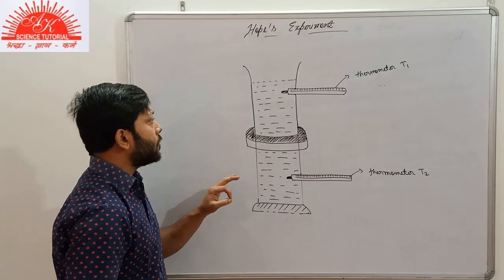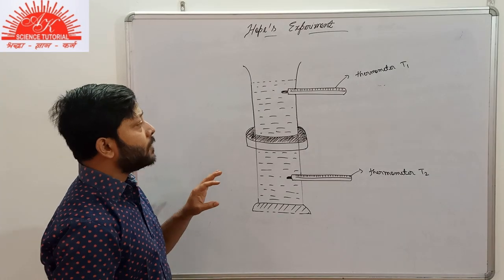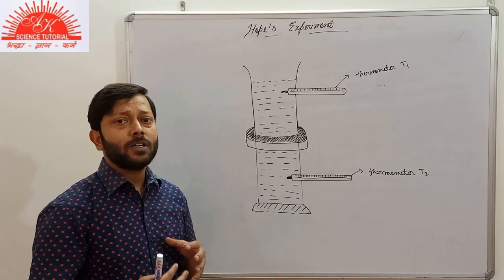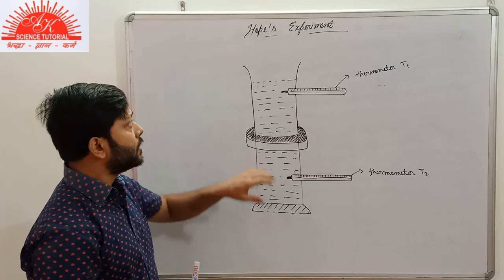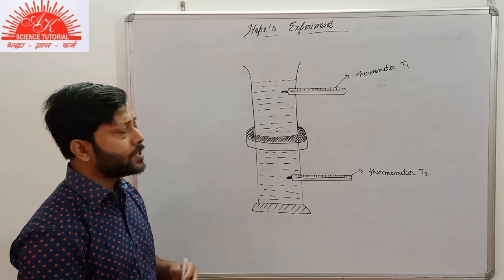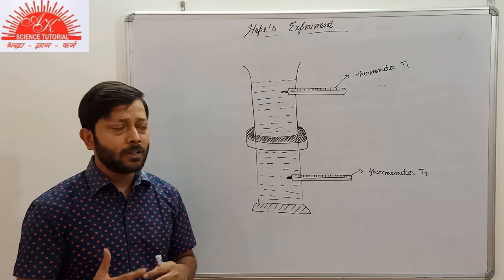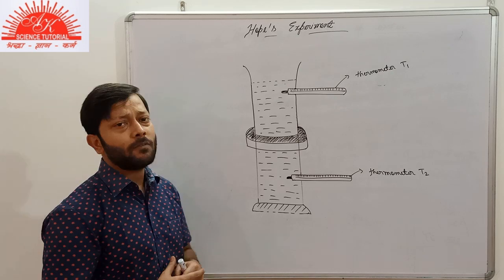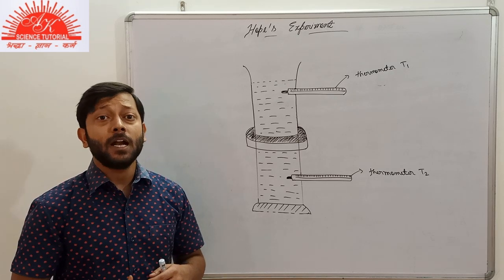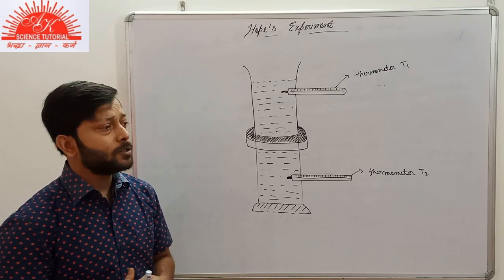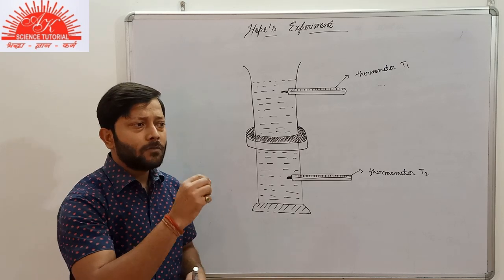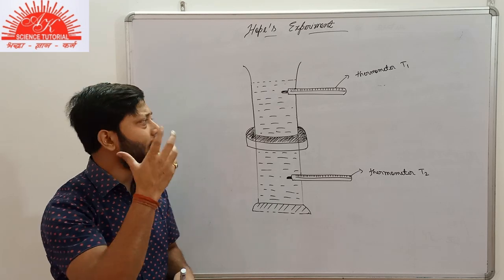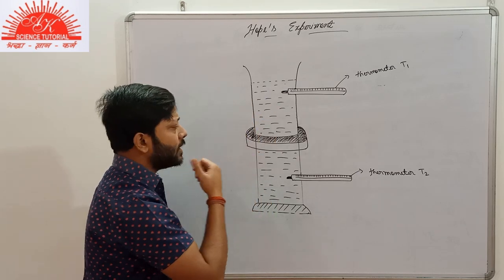Now, we have a very simple experiment that will demonstrate how the anomalous expansion of water takes place. This is the Hope's experiment. In general, students are confused in this part: what do we have to do? What is the observation and what is the reason behind it? It might be possible that you would be asked in your examination some 1 or 2 marks question, that why does this happen?